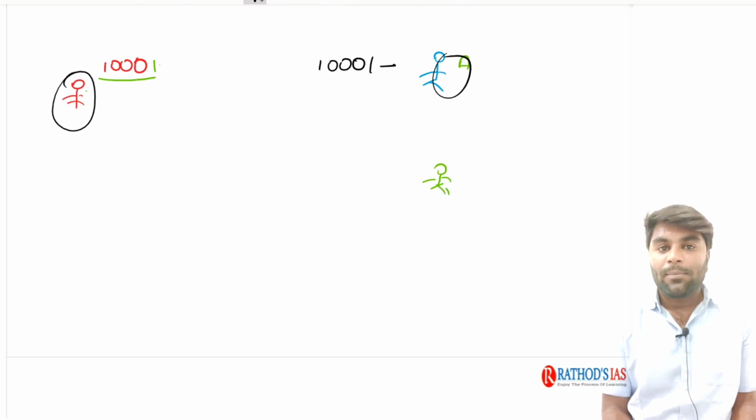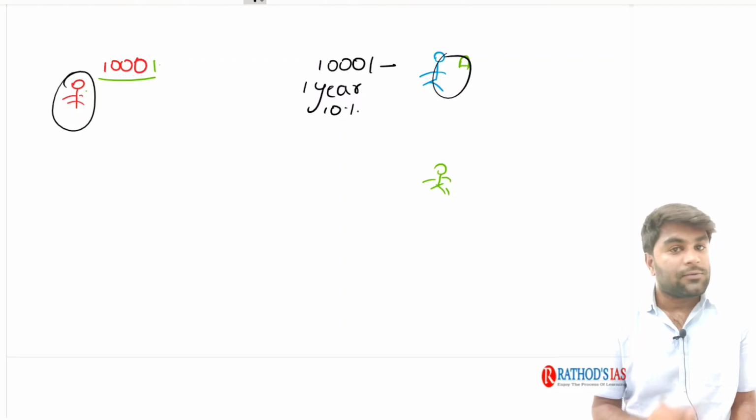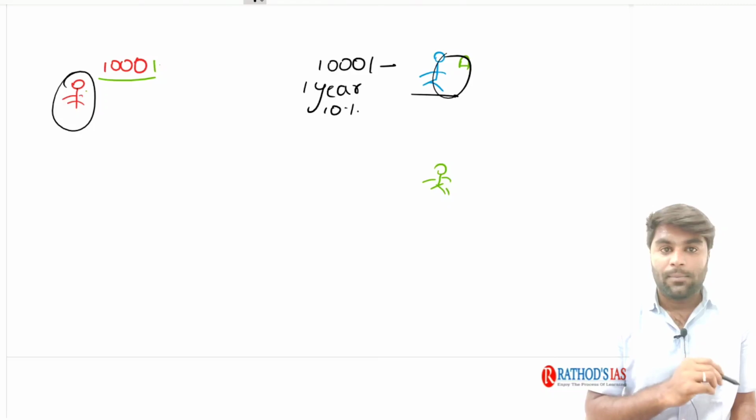You need to pay that money back after 1 year, and you also need to pay me an interest rate of 10% for the 1 year. This is what the first guy said when he approached this particular person.